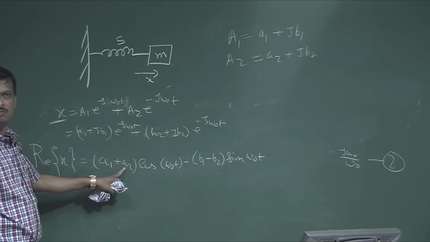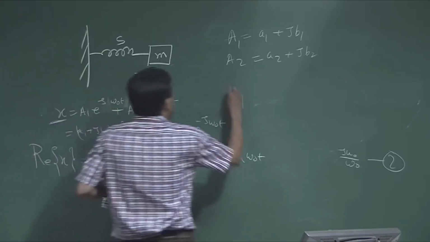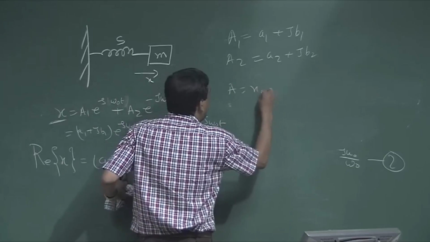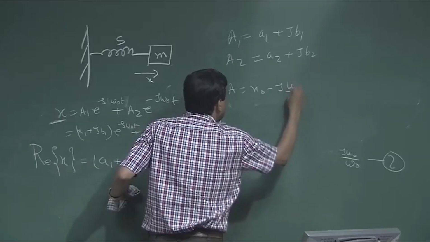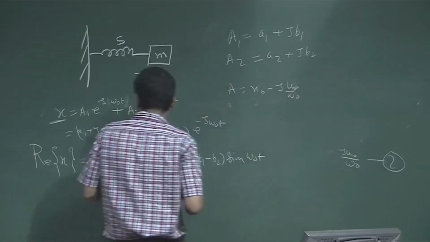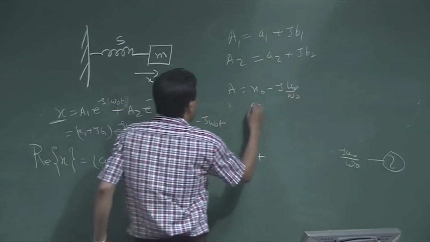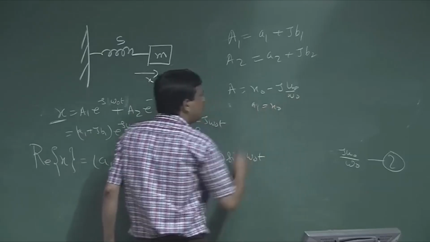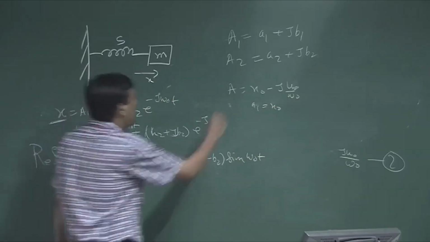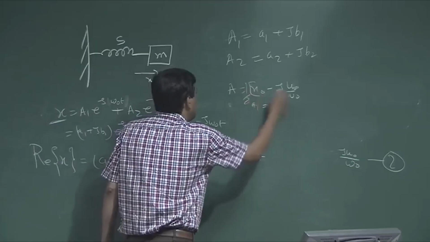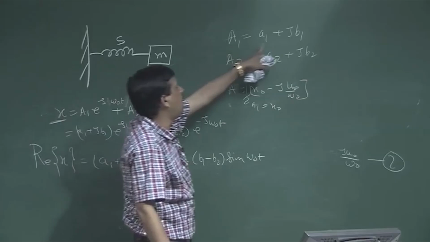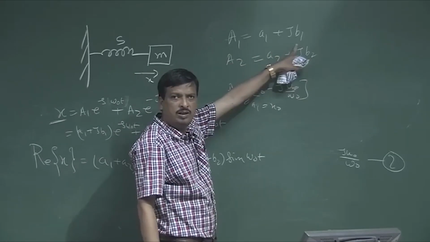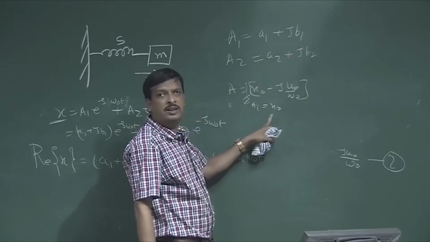So, if I put in the values, what is A1? A1 is half of x0 minus j u0 by omega 0. Okay. So small a1 is nothing but half of x0.